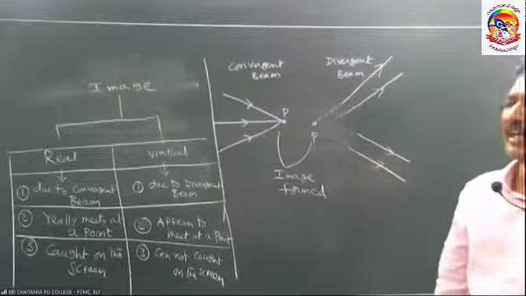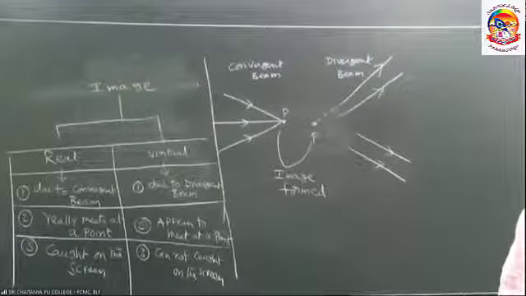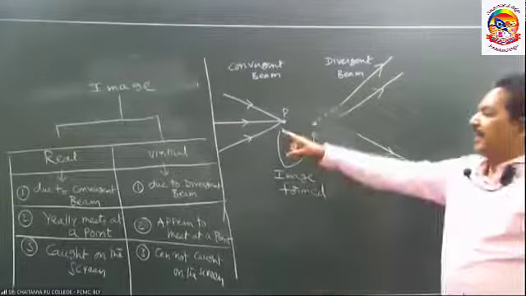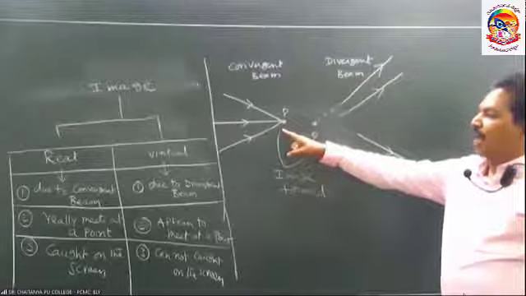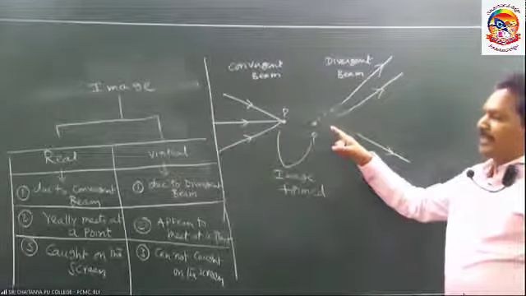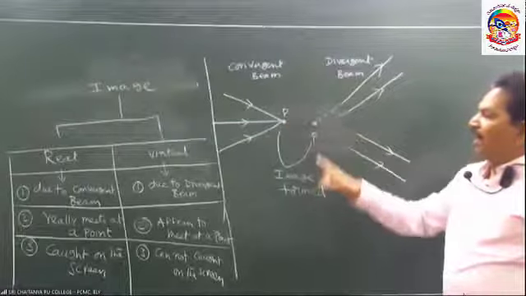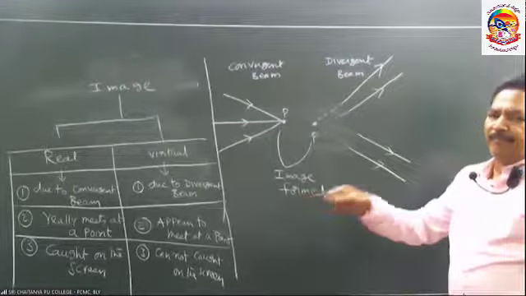Then after refraction or reflection, the light rays may really meet at a point or appear to meet at a point. At this point, what will be formed? Image will be formed.